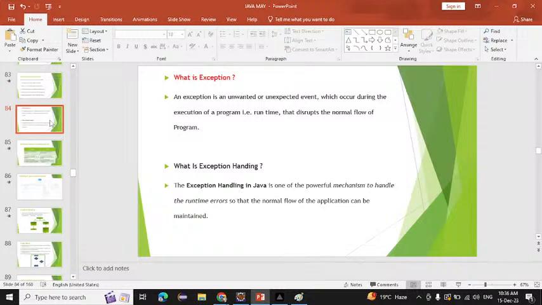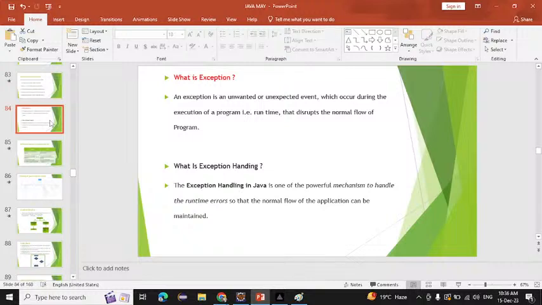Okay. So what is meant by exception? If you see the definition, an exception is an unwanted, unexpected event which occurs during the execution of a program and that disturbs the normal flow of the program. That is only called an exception.